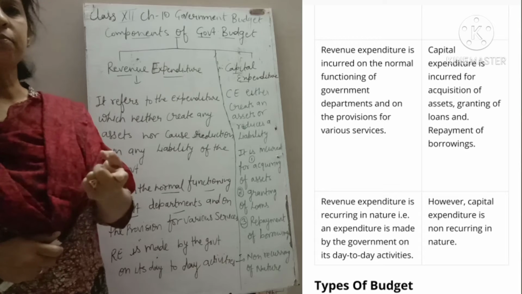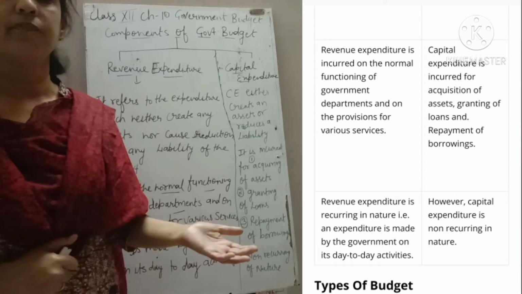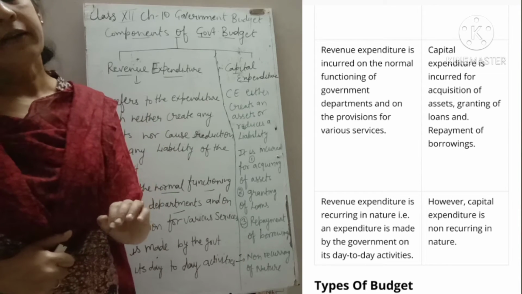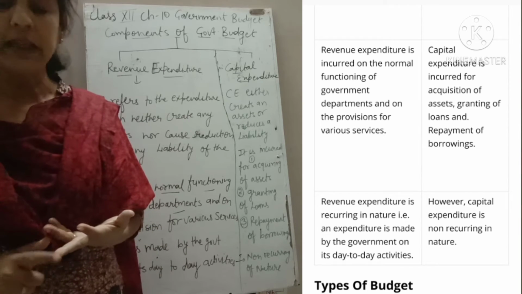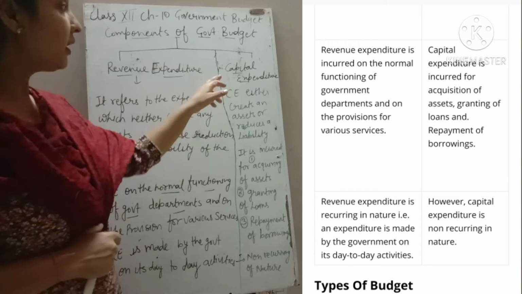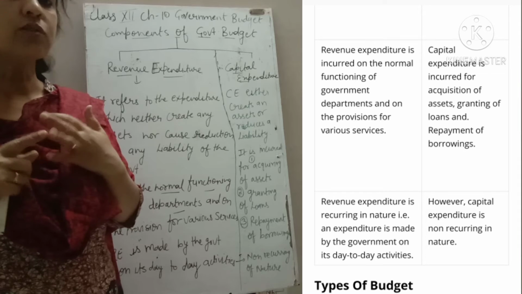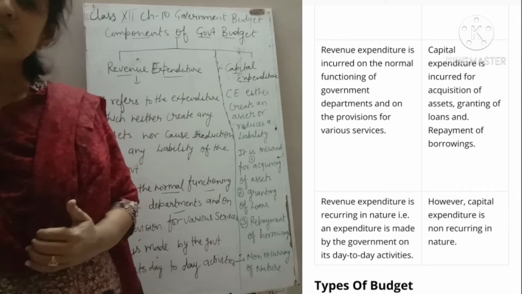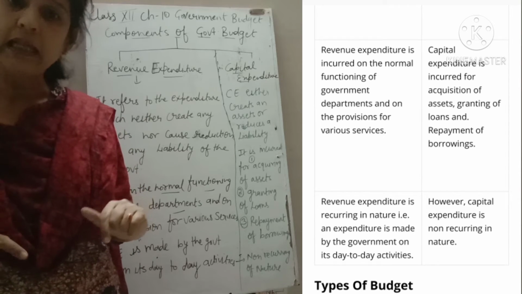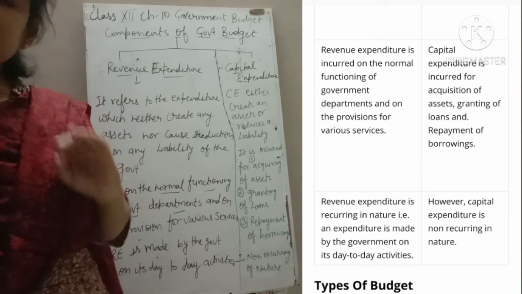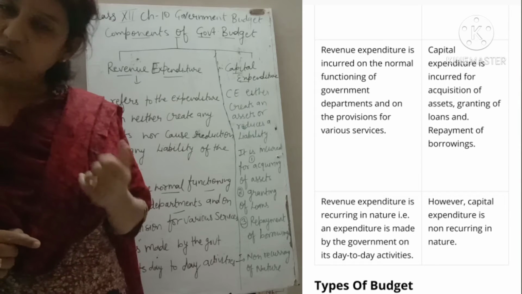I am giving you a very simple example. If government is going to construct a hospital, clear, for construction definitely government has to pay the amount. That kind of amount is known as capital expenditure. Clear? When government pays the salary of the staff of the hospitals, or has to maintain the hospital administration, that kind of expenditure is known as revenue expenditure.